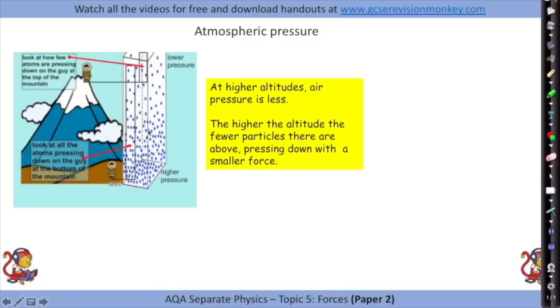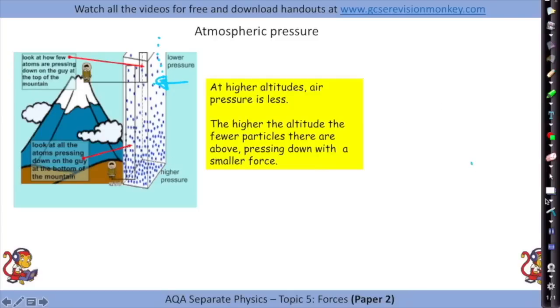And this diagram helps us to see why that is. So the higher the altitude, the higher up you are, the less air there is above you, the fewer air particles there are above, so they press down with a smaller force. And the further down you are, the more particles there are above, so they're pressing down more, meaning that all the particles are closer together because there's a bigger force pushing on all of them.